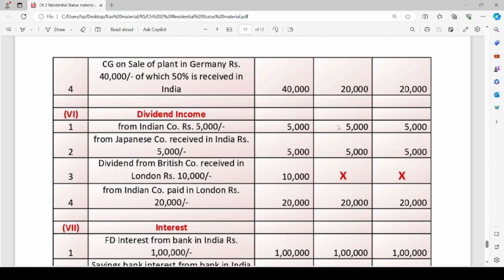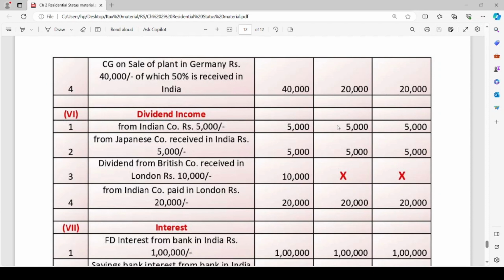Then, dividend from British company received in London, rupees 10,000. The income has arisen outside India. So, it is taxable only in the hands of ROR. Rupees 10,000 is taxable only in the hands of ROR and not RNOR or non-resident.